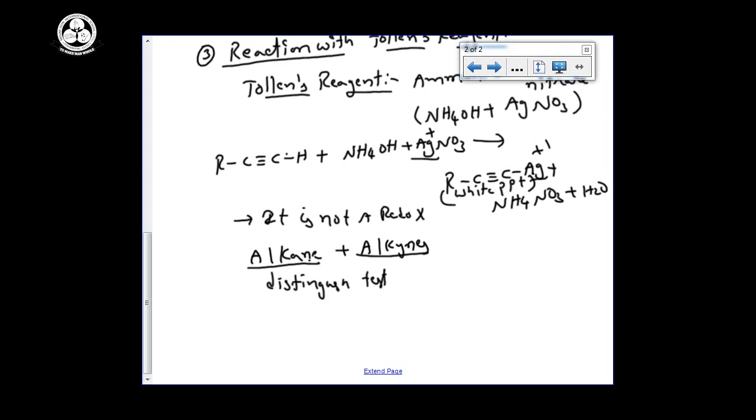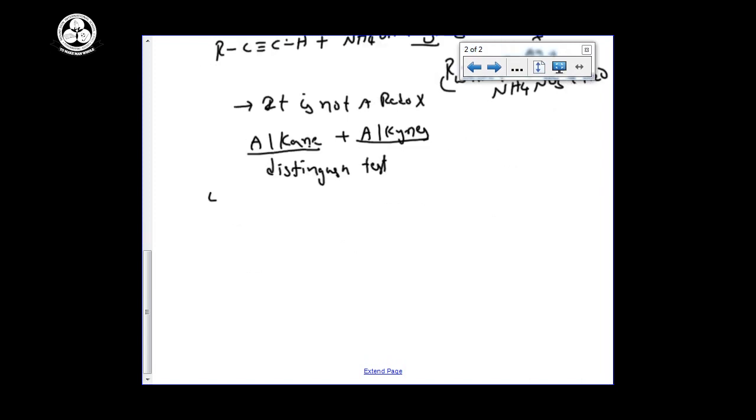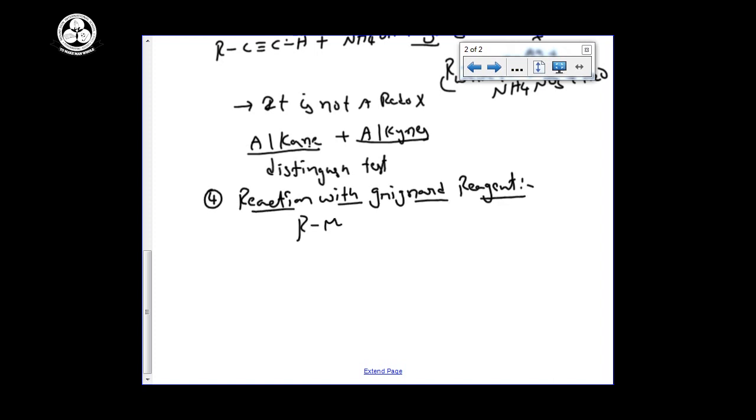And one more reagent we are going to use, that is reaction with Grignard reagent. Fourth one is reaction with Grignard reagent. Grignard reagent already we are seeing, that's RMgX.